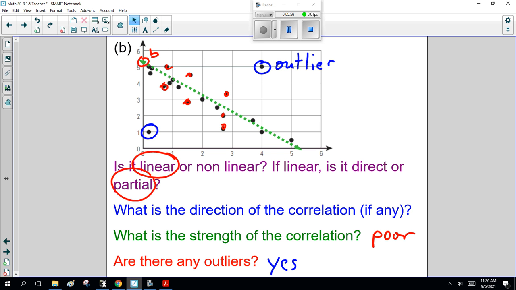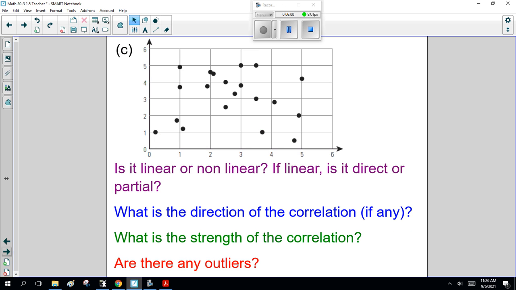Okay? So, let's do a couple more of these graphs. Actually, I'm going to pause the recording for a moment. I want you to look at this, and then we'll come back and talk. Now, looking at this mess, I would have to say it's nonlinear, because I can't really see a straight line in there. It looks more like a shotgun blast.